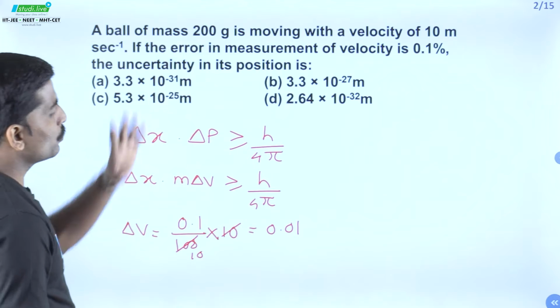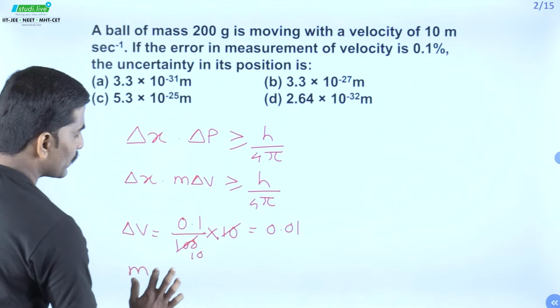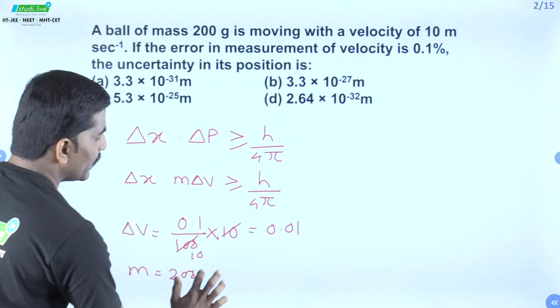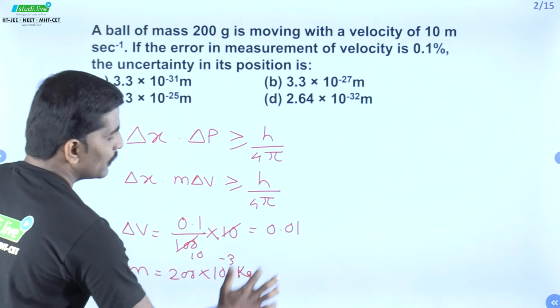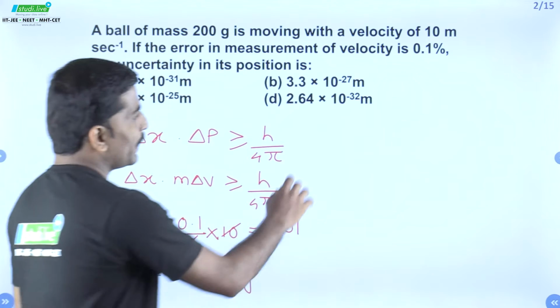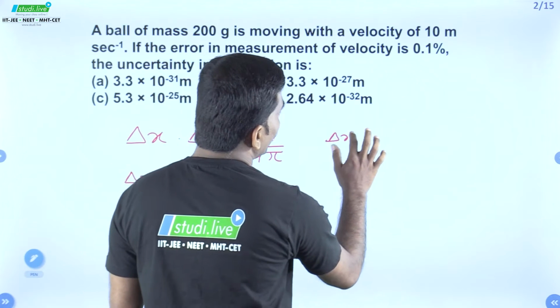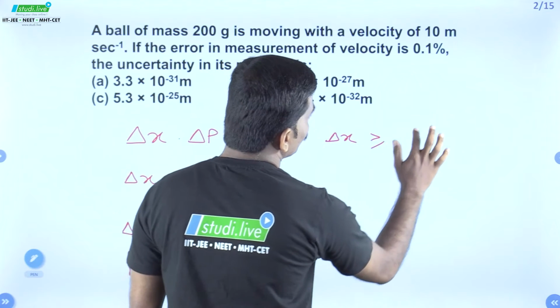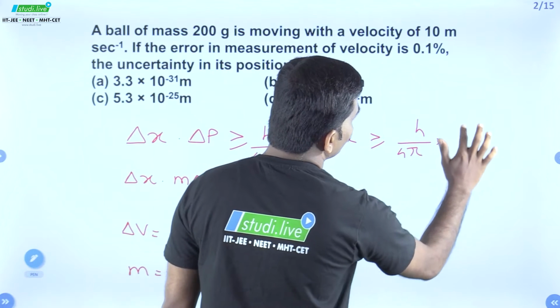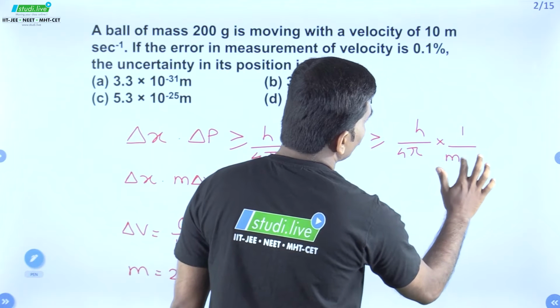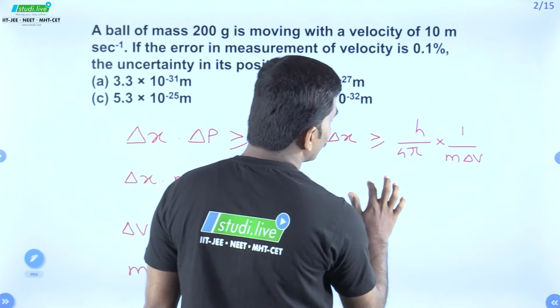Further, mass 200 gram, we will convert this into kg, that is 200 into 10 raised to minus 3 kg, and hence delta x is greater than or equal to h by 4 pi into 1 upon m into delta v. Now substitute all the values.